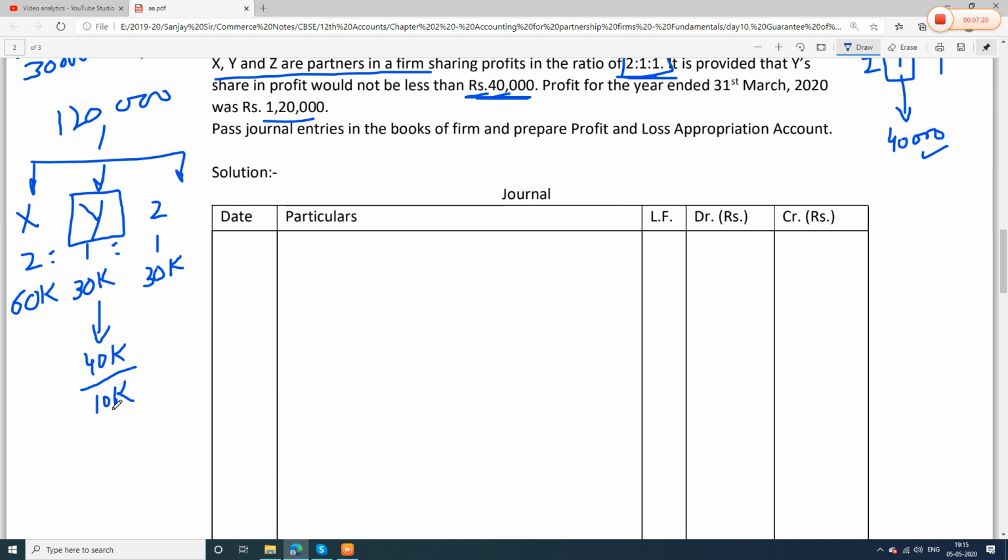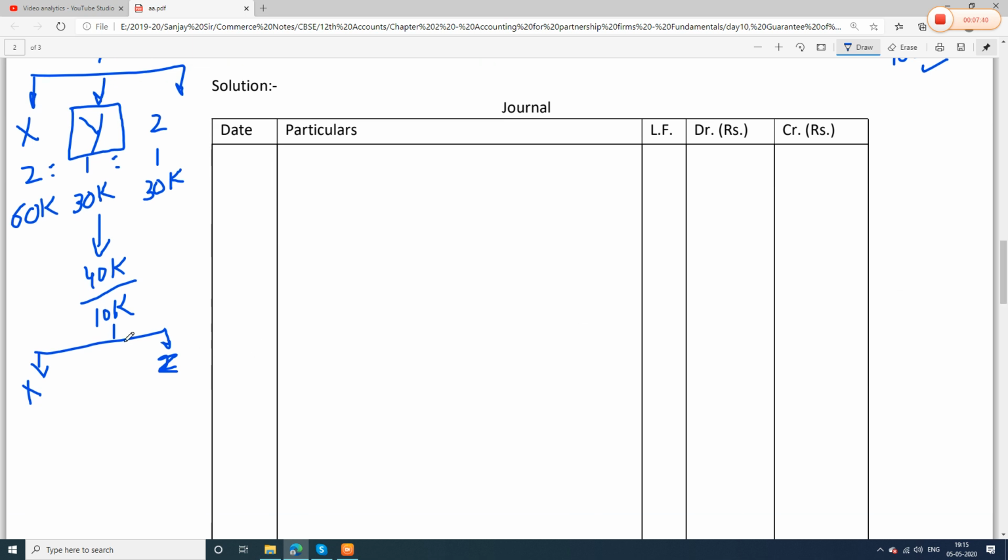10,000 rupees shortfall is there to Y. Now who will pay this 10,000 rupees? The remaining partners will pay. Who are the remaining partners? The remaining partners are X and Z. Both of them have to pay Y 10,000 rupees. In which ratio will they pay? We have discussed that it is in the profit sharing ratio. What is their profit sharing ratio? X 2 and Z 1. So both of them will bear the shortfall, X 2 share and Z 1, so 2/3 and 1/3 they will share.